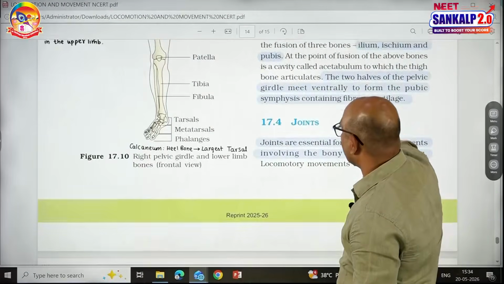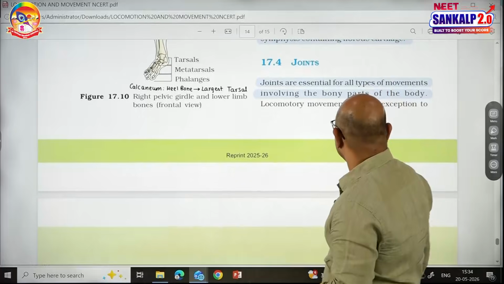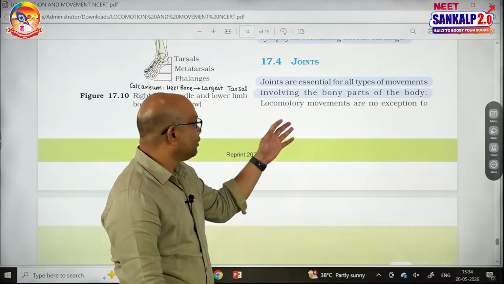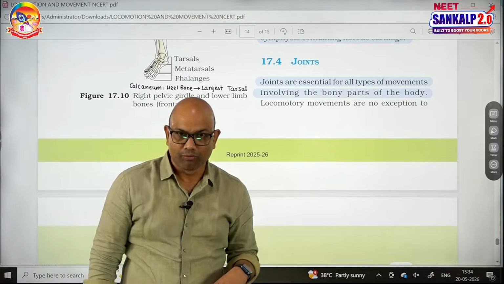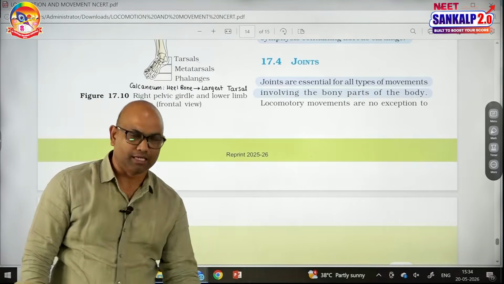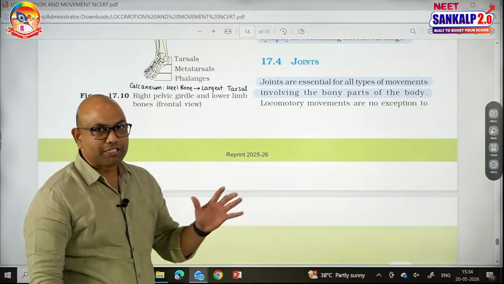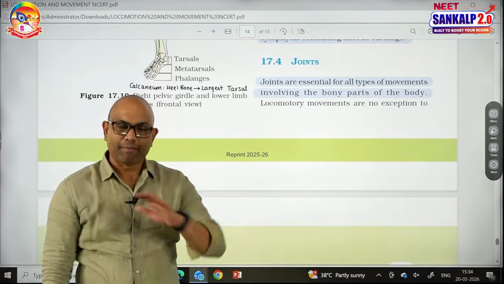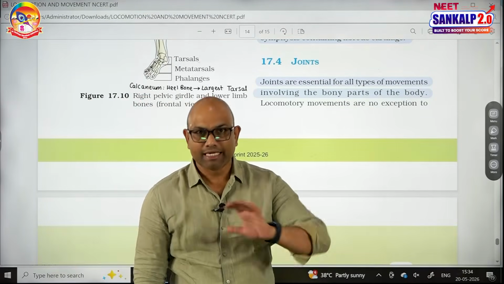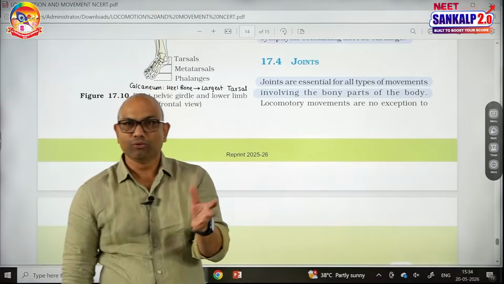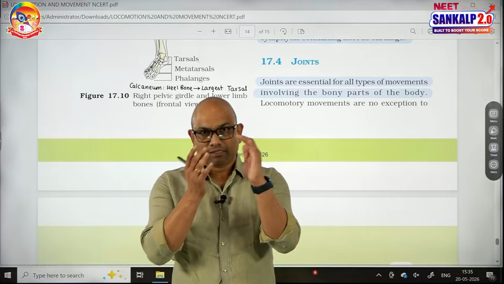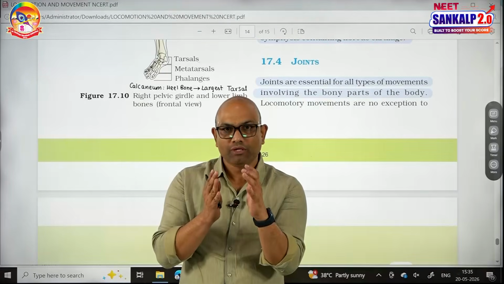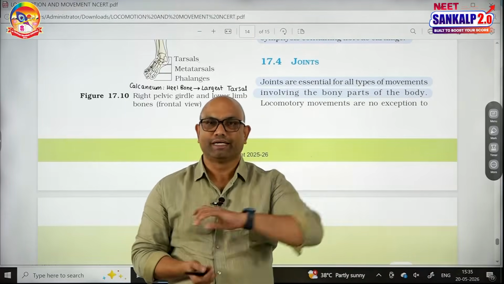The next topic is joints. Joints are essential for all types of movements involving the bony parts of the body. It's not like a joint is made up of only bone. Joints are made up of bone and cartilage. There are 3 major types of joints: fibrous joints, cartilaginous joints and synovial joints. I already told you the sutures between the cranial bones come under fibrous joints. That joint is made up of dense fibrous tissue. It is the best example for immovable joints.